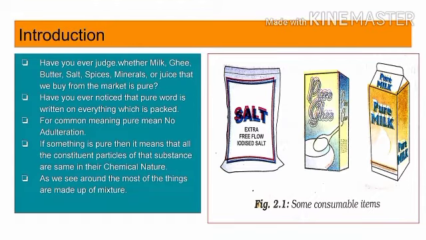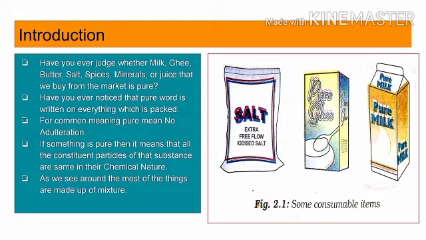Introduction. Have you ever judged whether milk, ghee, butter, salt, spices, minerals, or juices that we buy from the market are pure? Have you ever noticed that the word pure is written on everything which is packed? For common meaning, pure means no adulteration. Adulteration means any unwanted substance put inside any material which is not useful. If something is pure, then it means that its constituent particles of the substance are the same in chemical nature.